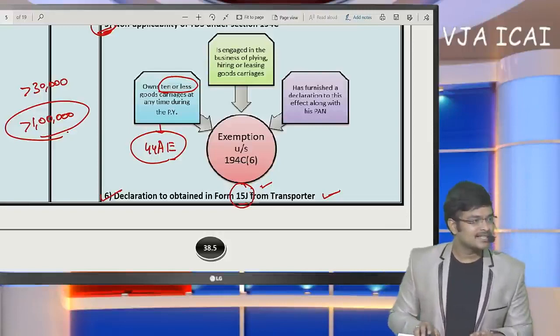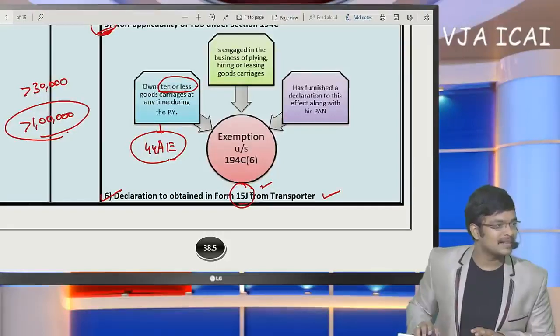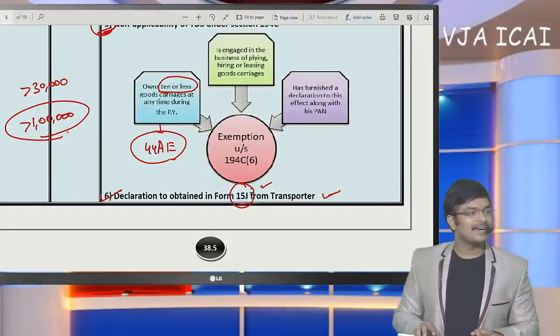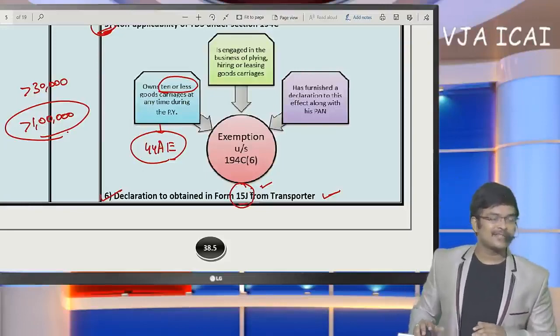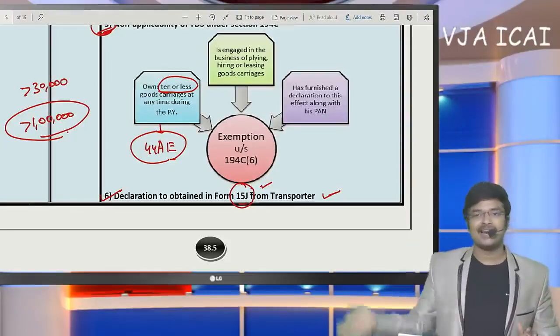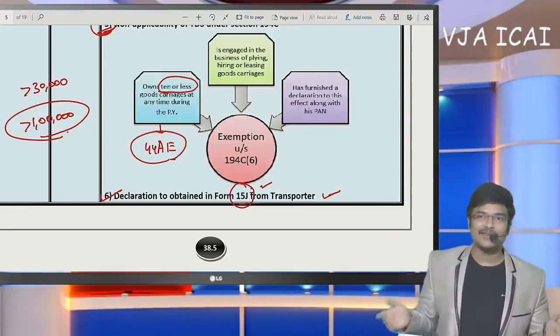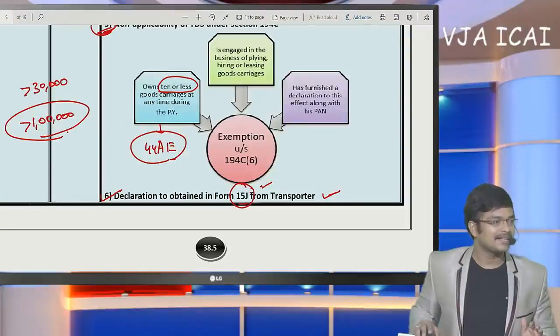Okay. Next, sir, if the expenditure is both personal and business purpose, whether it comes under 194M or 194C? We need to divide how much under 194M and how much under 194C. We need to divide and apply it.